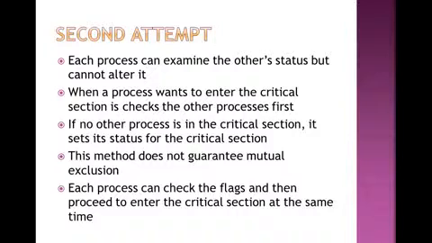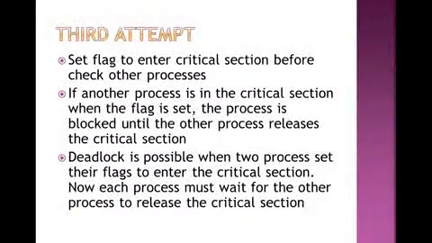When a process wants to enter the critical section, it checks for the other processes first. So first of all, suppose there are 4 processes and P2 wants to go into the critical section. It checks the other processes as well, that is, whether other processes need the resources or not. If the other processes need the resources, then P2 must close its connection and maintain a new connection after the next process that is currently executing is over with its execution.